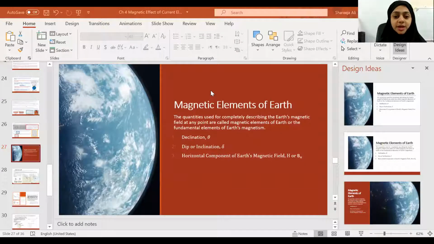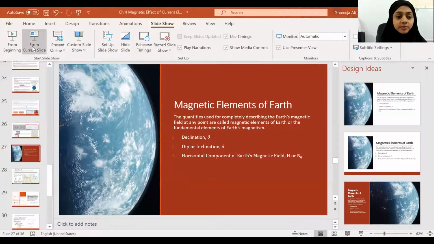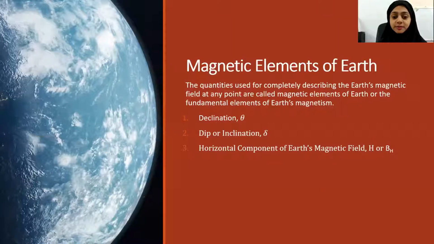Let me share my screen with you. So what are the magnetic elements of Earth? The declination, the horizontal component of Earth's magnetic field, and also you have inclination or dip.